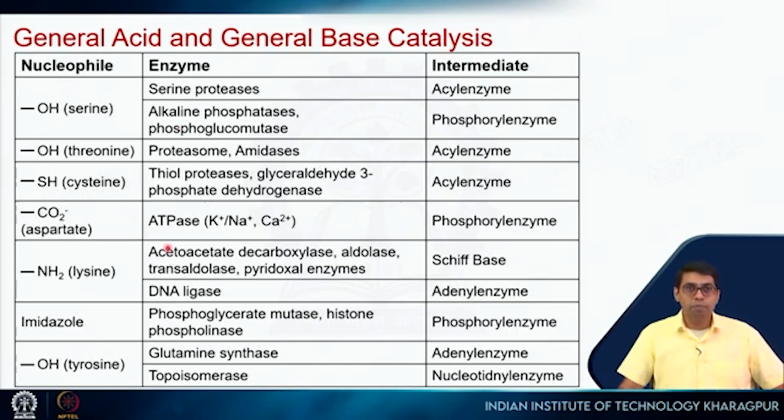So these are some examples. These are the side chains: serine, threonine, cysteine, aspartic acid, lysine, imidazole coming from histidine, OH from tyrosine. These are the enzymes, and these are the intermediates that are formed. So acyl enzyme, phosphoryl enzyme, right? So these are Schiff's base. So these are all the intermediates which are formed by these side chains.